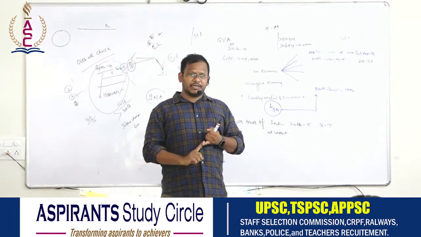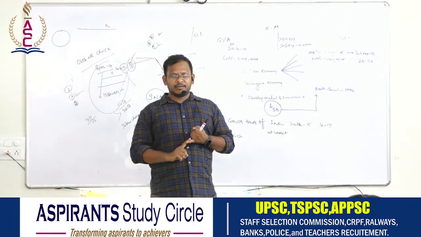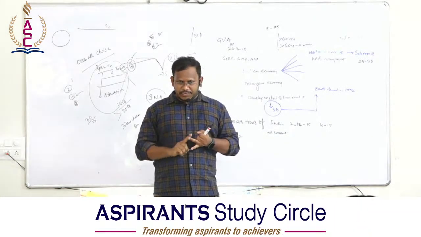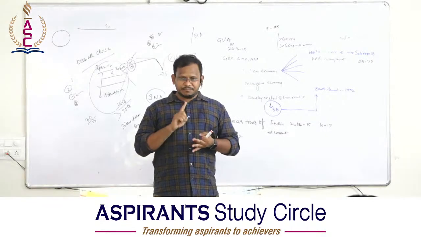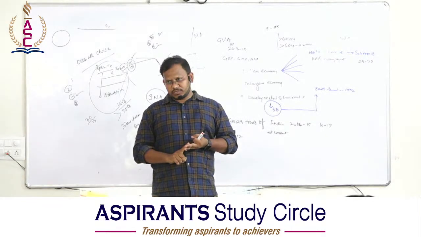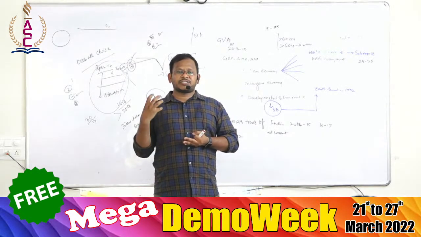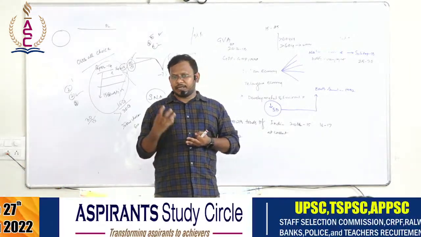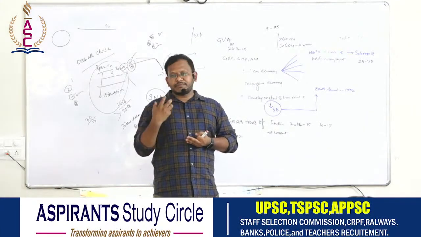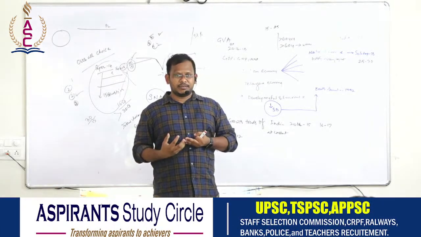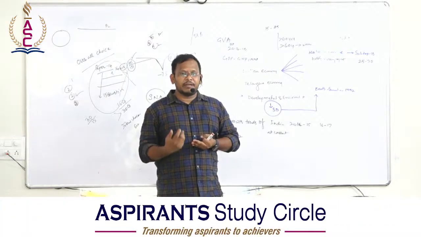Definition of poverty. What is poverty? Then what is the poverty line? What is the poverty line basket, which is also known as the actual basic needs of a particular human being? If I am speaking about a particular human being, it does not merely mean men.